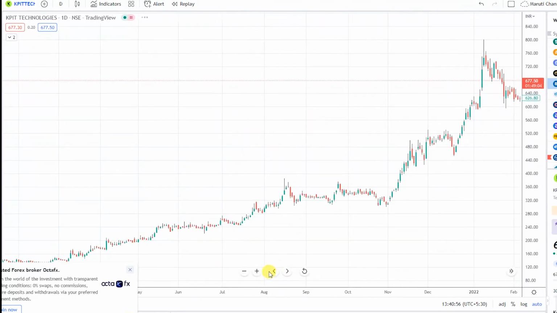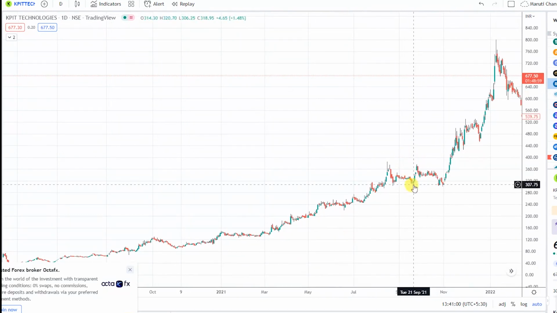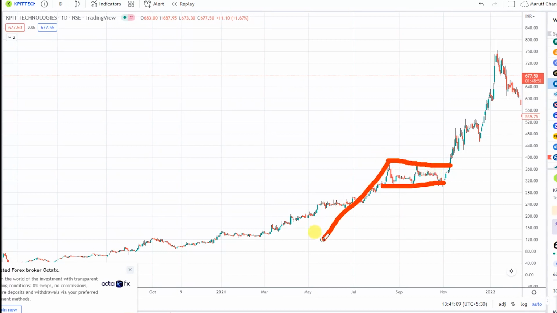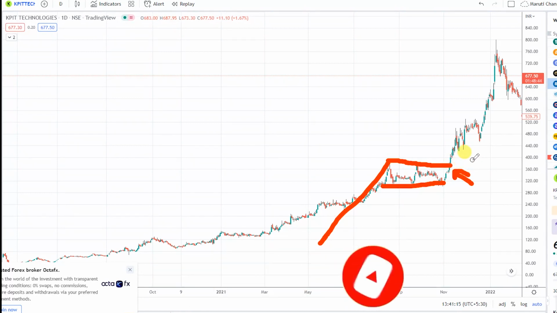On the daily chart, you can see that this is the pole and flag. Around the 300 to 375 zones, this particular stock has created this pole and flag. This is the first time we entered into this stock. It gave a breakout around the 380 to 390 zones. I remember that we first entered around 400 zones, and from there it quickly moved to the upside.